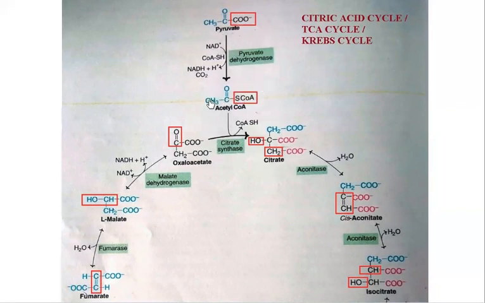Here pyruvate is converting into acetyl coenzyme A by an oxidative decarboxylation reaction. Two hydrogens are removed, and carbon dioxide is liberated from this reaction. This reaction is catalyzed by pyruvate dehydrogenase. The two hydrogens released by pyruvate are accepted by NAD plus, which is a coenzyme, and it is reduced to NADH H plus. So this is a linked reaction, right?